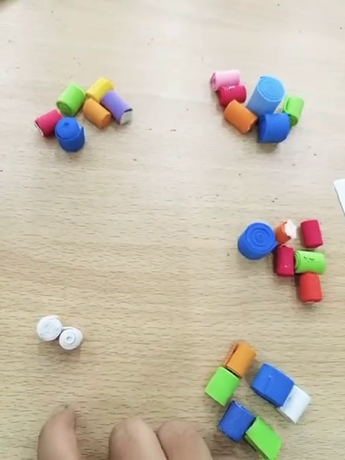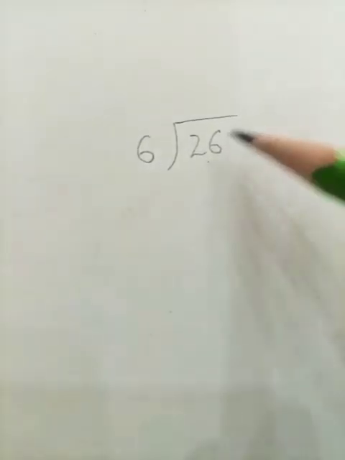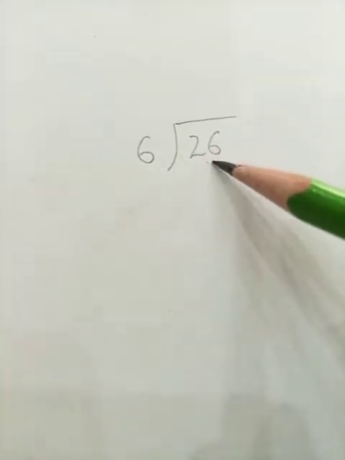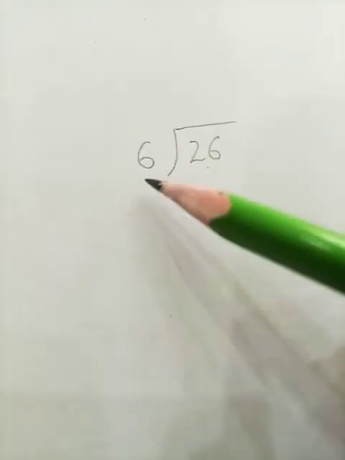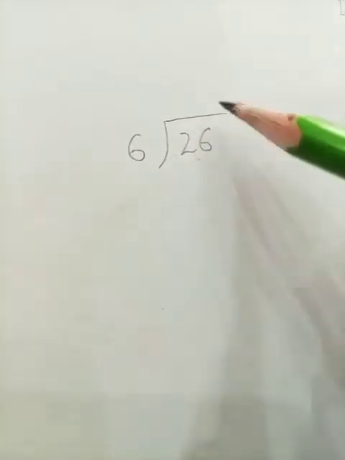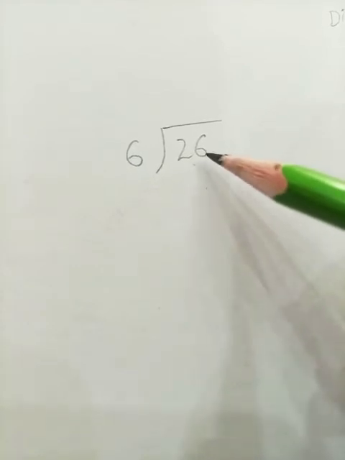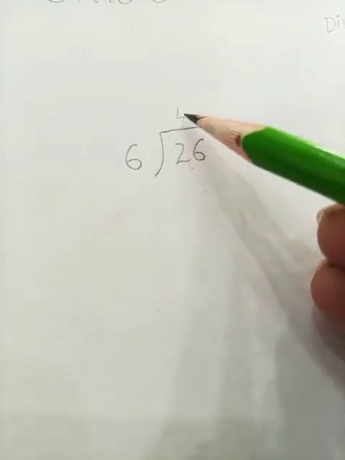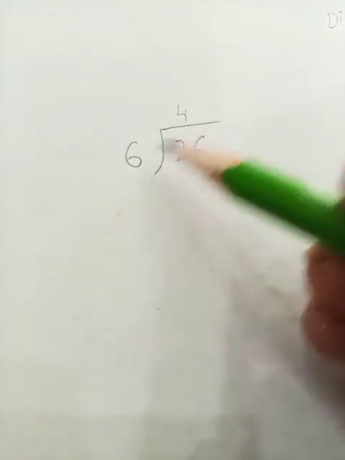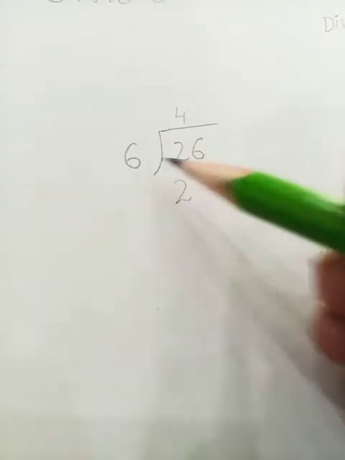Let's divide it in your notebook. Look at this, students. This was our question. We have to divide the 26 pebbles into groups of 6. Okay, let's try to divide it by this method. 6 fours are 24, because here I am writing the number that is smaller than or equal to this number. Here I am writing my number 4, that is my quotient. 6 fours are 24. I am going to write the product of these numbers here. Here is my number 24.